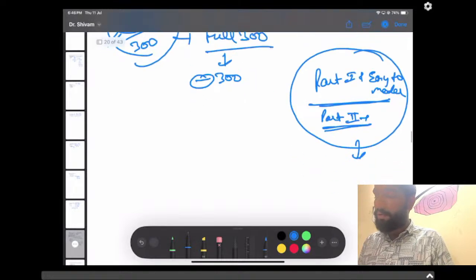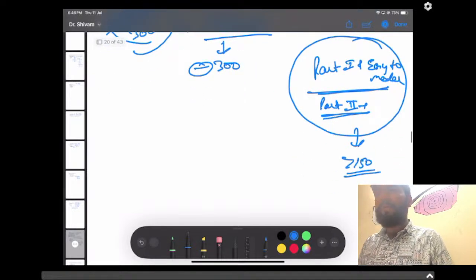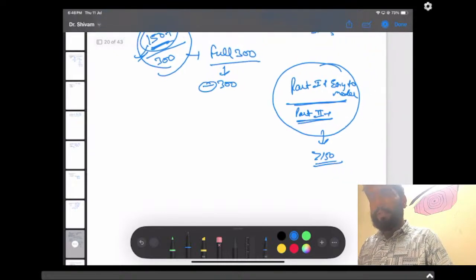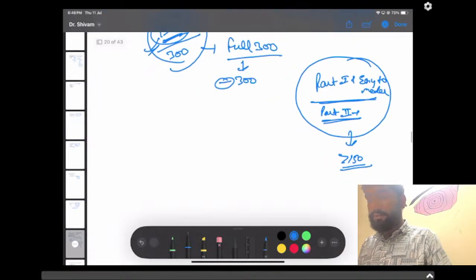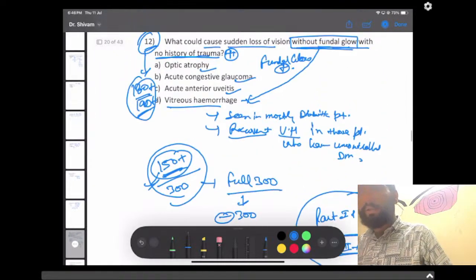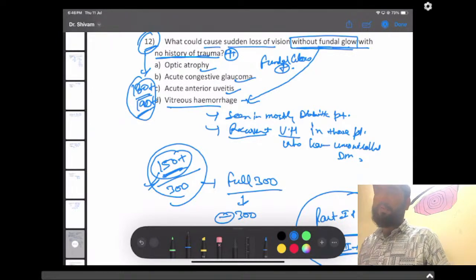And I know definitely many of the students will pass this time, no doubt, because the paper was not that hard. It was a good paper where you can score easily 150 to 160 marks, no doubt. So without wasting much time, let's move to the next question.